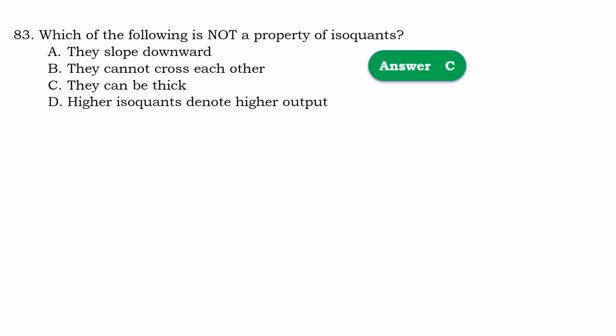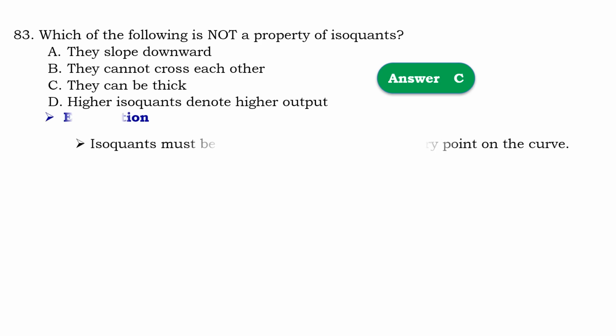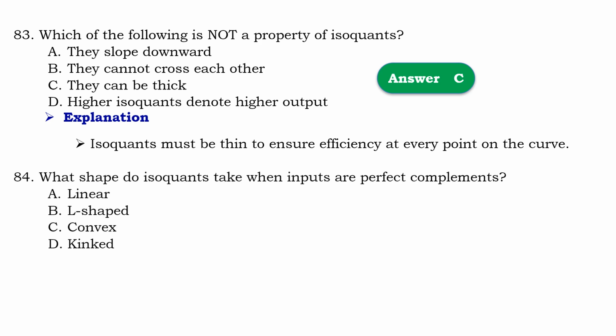So that should be C, they can be thick. Means that isoquant must be thin to ensure efficiency at every point on the curve. Question number 84. What shape do isoquant take when input are perfect complement?